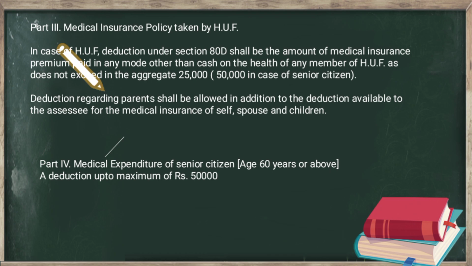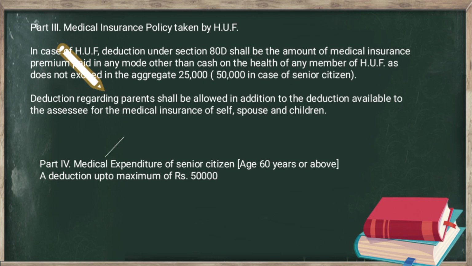Next, part number 4 is related to the medical expenditure of a senior citizen. A senior citizen means a person whose age is 60 years or above. In case the senior citizen has not got health insurance coverage, a deduction up to a maximum of rupees 50,000 shall be allowed regarding any payment made on account of medical expenditure incurred in respect of a senior citizen.